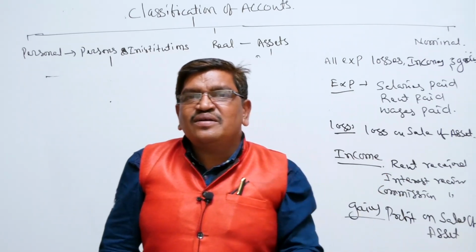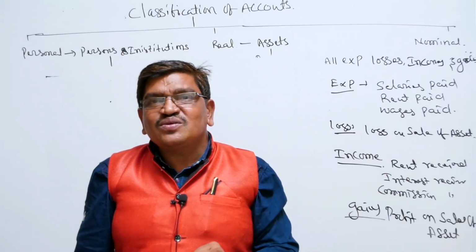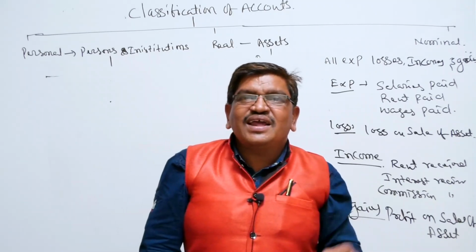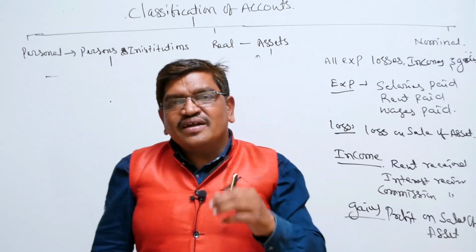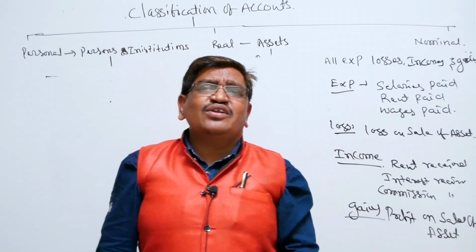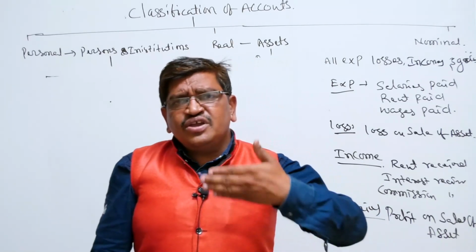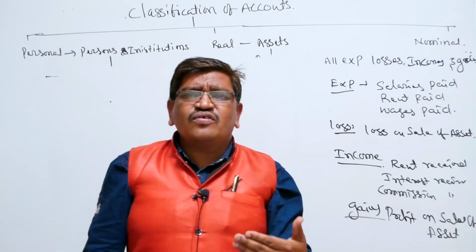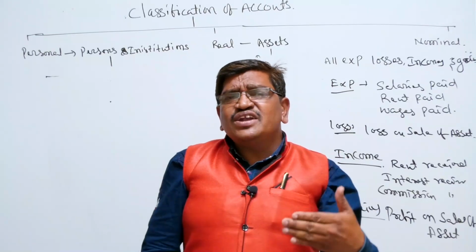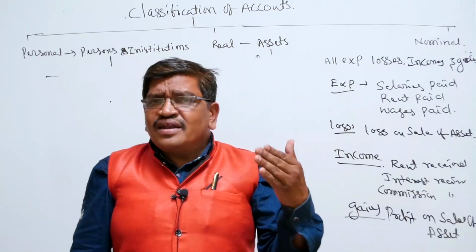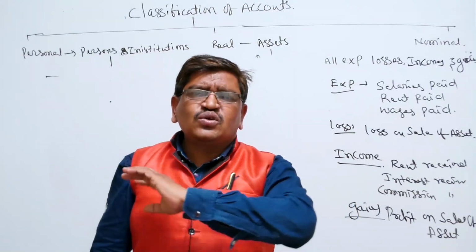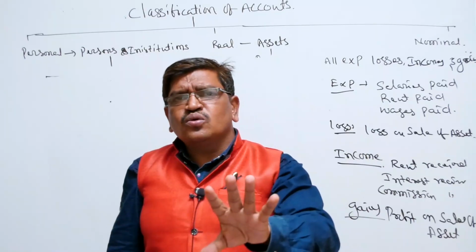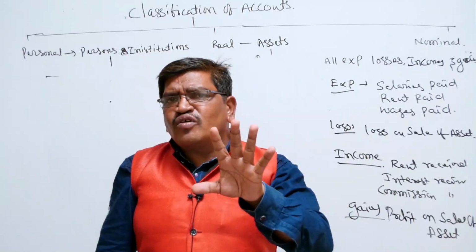Commission received, nominal account. Okay, salaries paid, nominal account. Is it not? So buildings, real account. Goodwill, real account, etc. We can identify like this. You can practice a number of tests. You identify each and everything related to which account. You can observe. So all of you have got the confirmation.